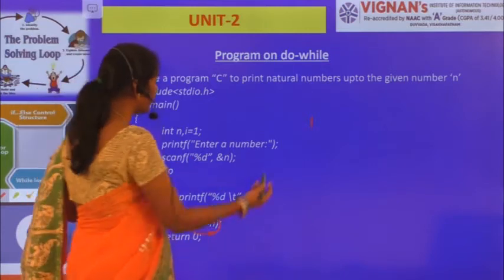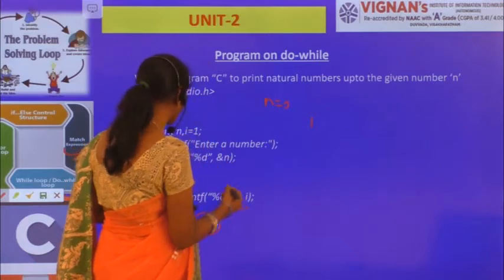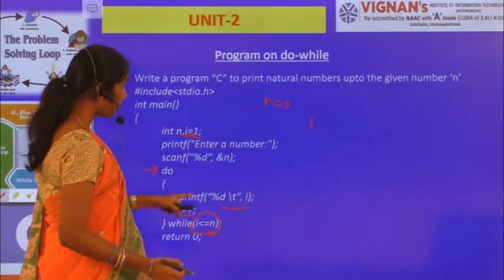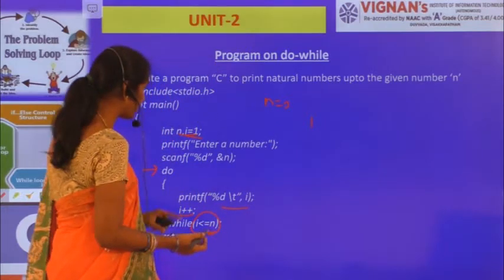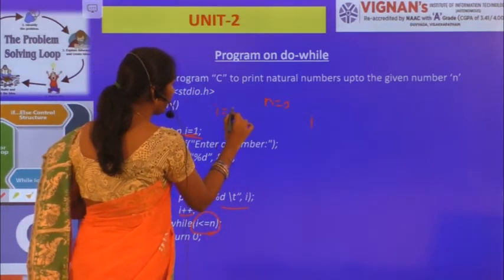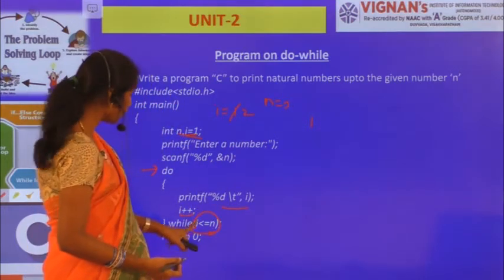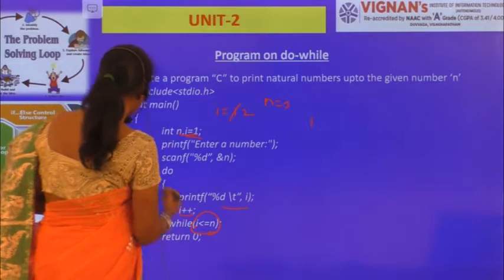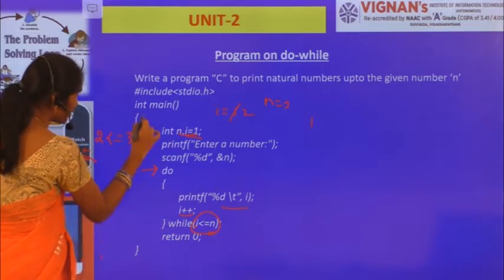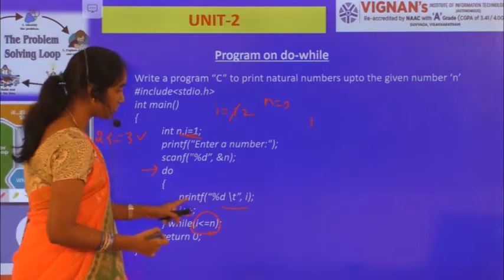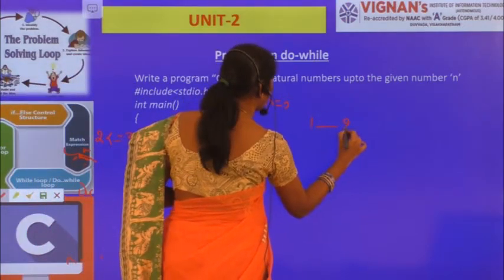For example, let us consider I have given n is equal to 3, and i is equal to 1. So printf percentage d i, so the i value is displayed. Now i plus plus, now instead of 1 I'll have 2. Now again I'm checking the condition: 2 is less than or equal to 3. The condition is satisfied. So now what am I supposed to do? printf percentage d, so the i value will be displayed.